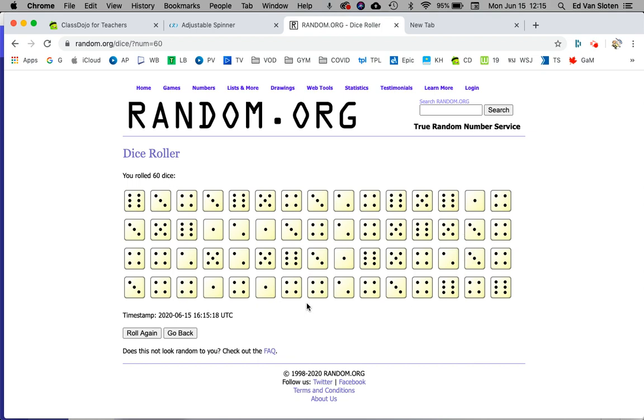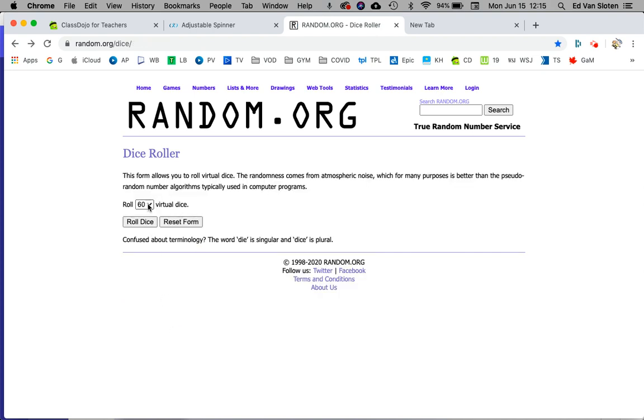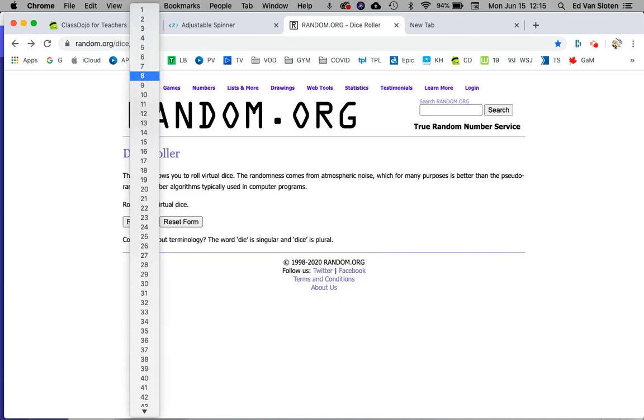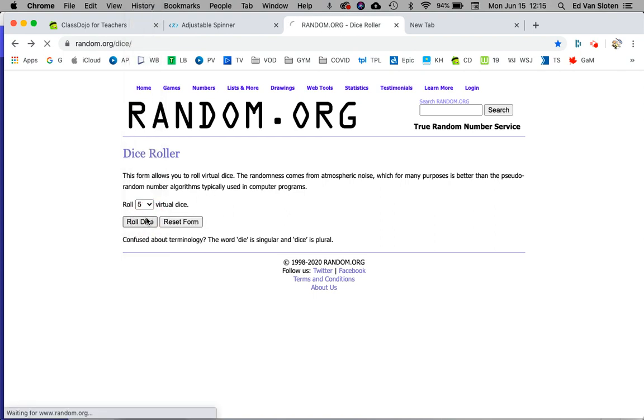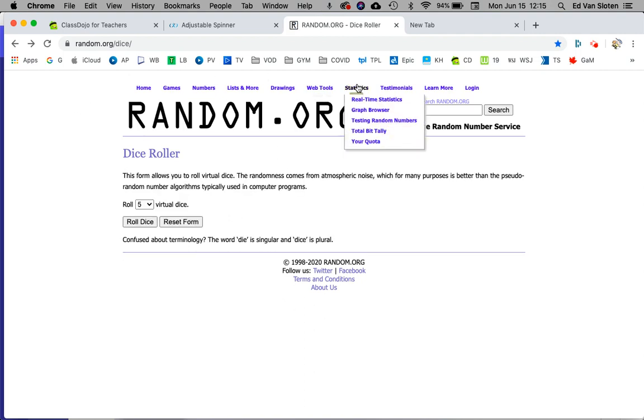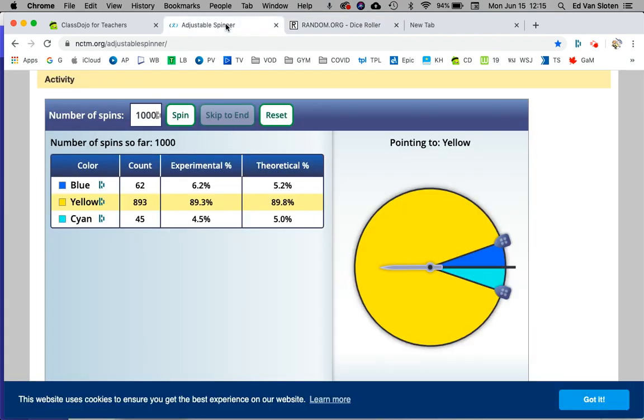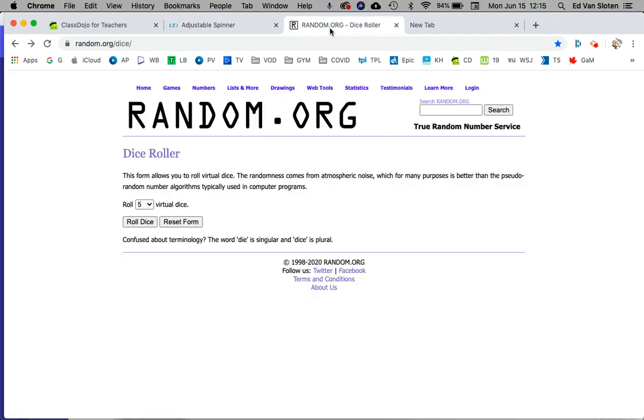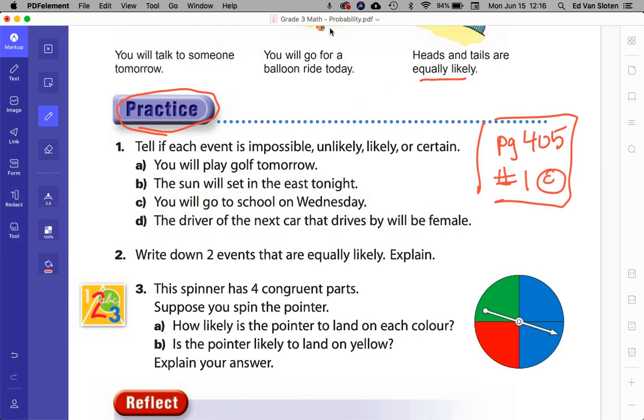Makes all those dots make my eyes a little bit achy. So choose your number here. Something probably reasonable is something like 5. And then you can roll your dice here. Okay, and some of the activities you need to roll dice. So I'm going to post this website with this wonderful video. And you'll have a spinner, you'll have dice, and you'll have your beautiful math book.